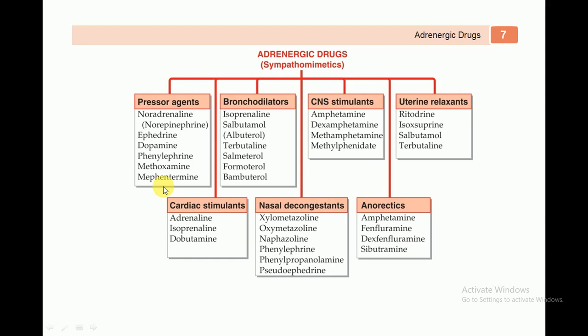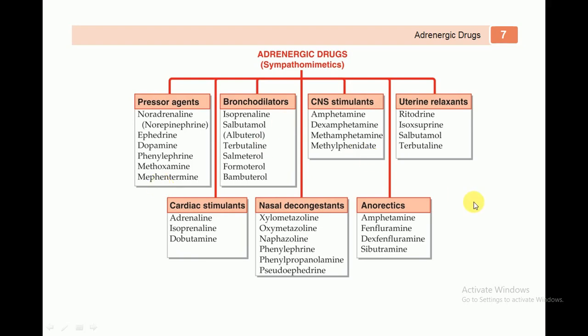Another one is cardiac stimulants, which include adrenaline, isoprenaline, and dobutamine. Nasal decongestants are xylometazoline, oxymetazoline, naphazoline, phenylephrine, phenylpropanolamine, and pseudoephedrine as well. Another one is anorectics, which include amphetamine, fenfluramine, dexfenfluramine, and sibutramine.